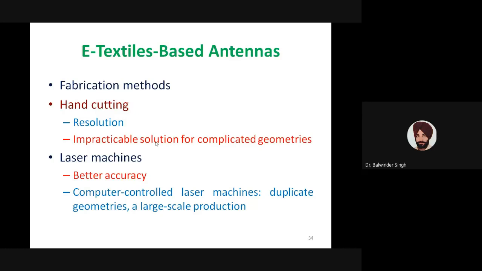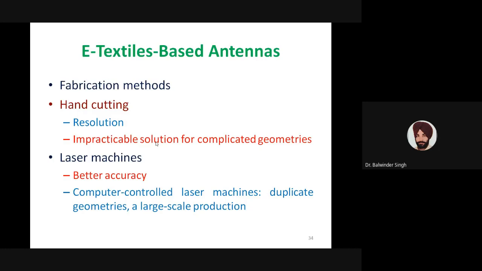There are different fabrication methods used for implementing e-textile based antennas. Hand cutting is one solution, where the desired antenna pattern is cut manually. Such cutting is easy and low cost, but resolution is a major issue.